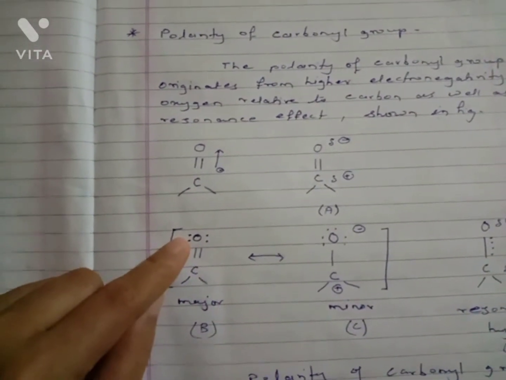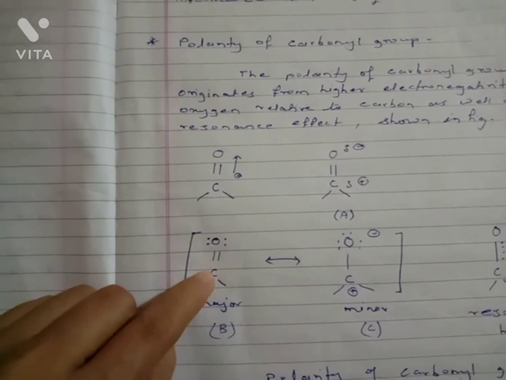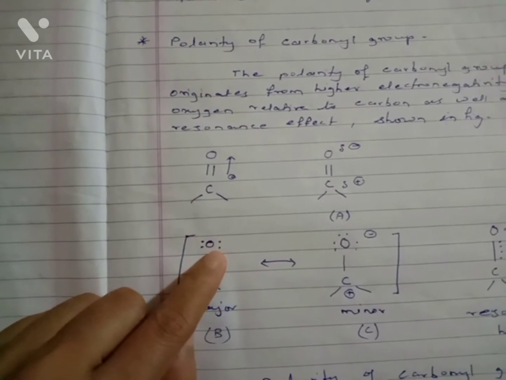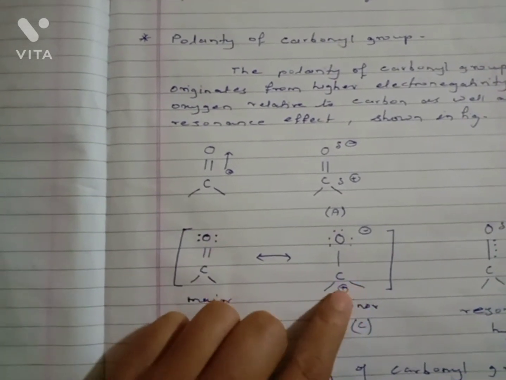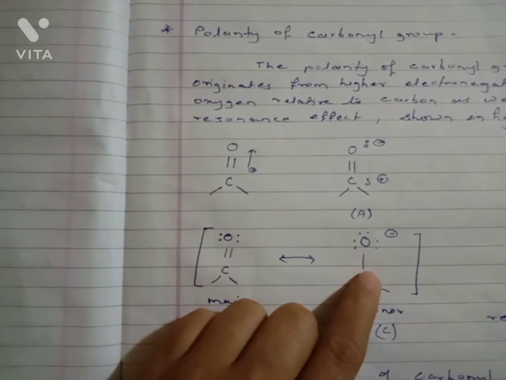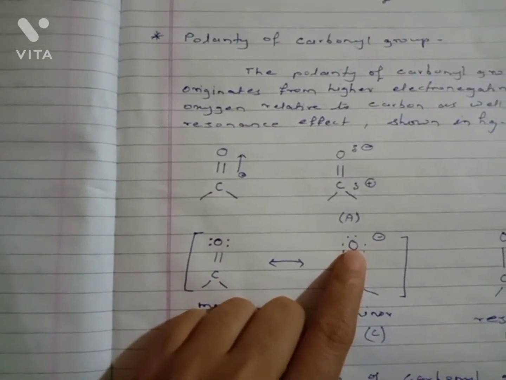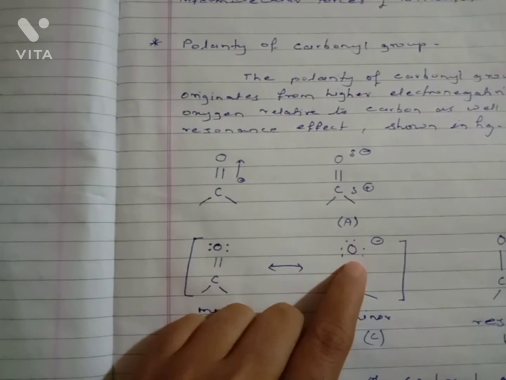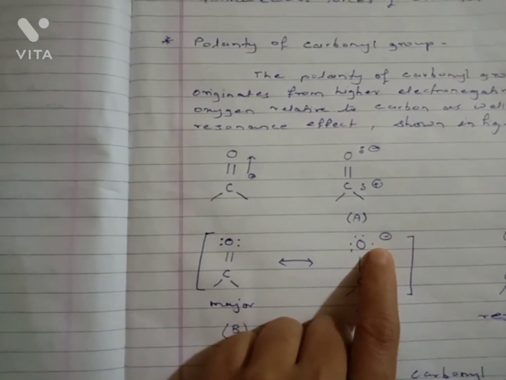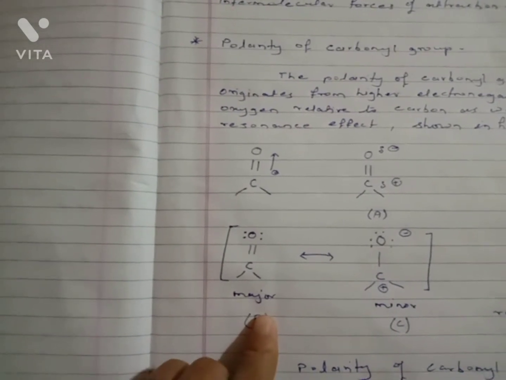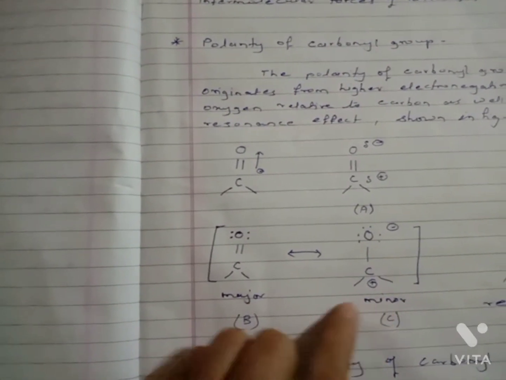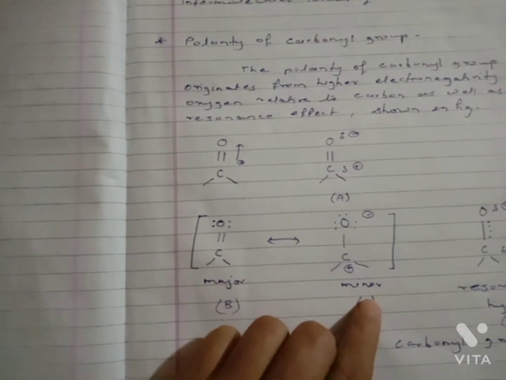Here oxygen is attached to carbon by a double bond with two lone pairs on oxygen, and here oxygen is attached to carbon by a single bond with three lone pairs on oxygen. This oxygen is negatively charged. This is the major molecule and this is the minor molecule.